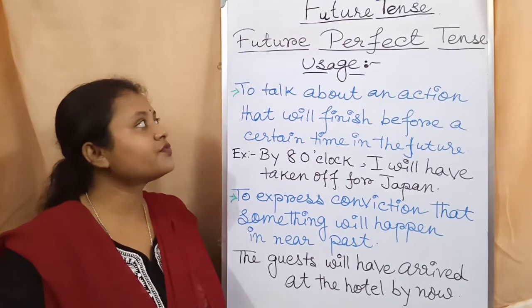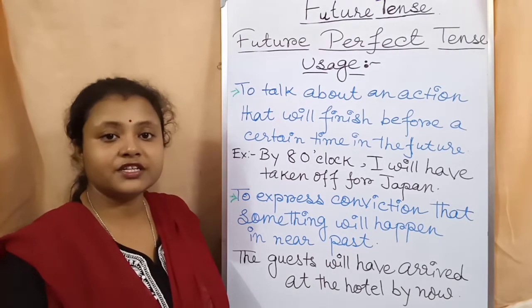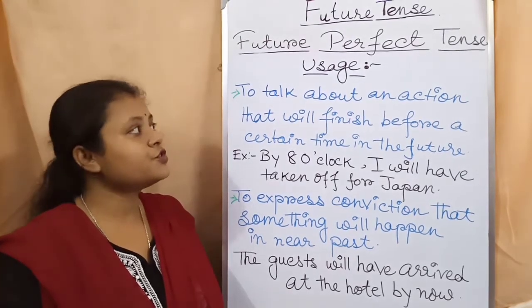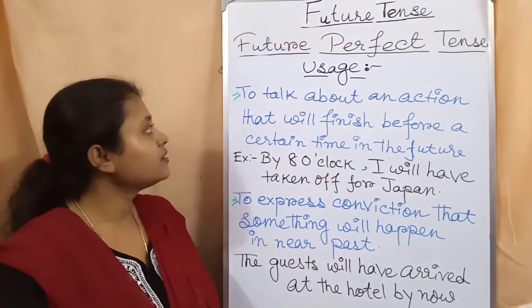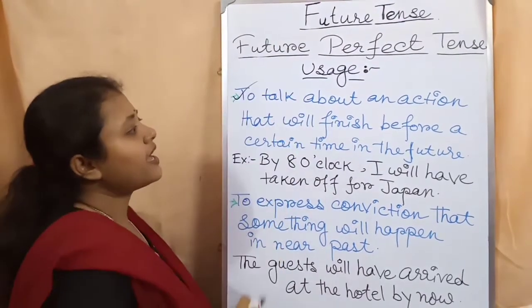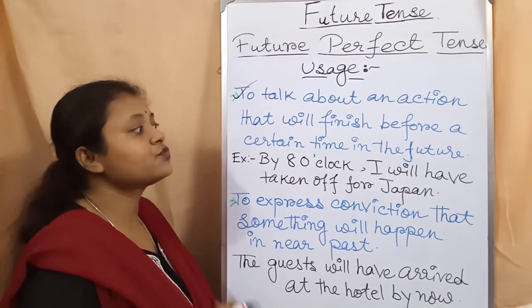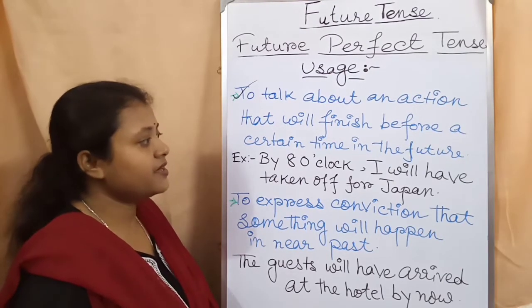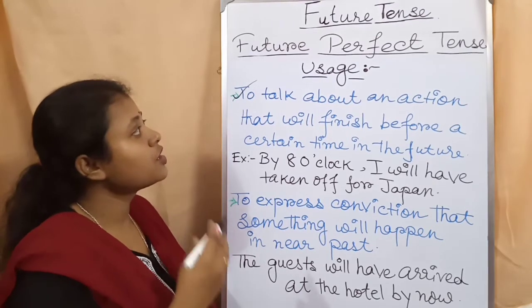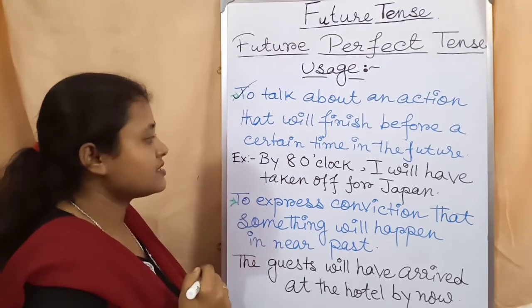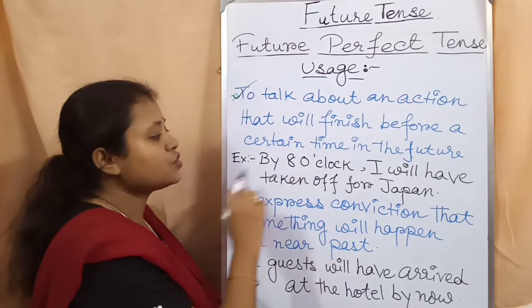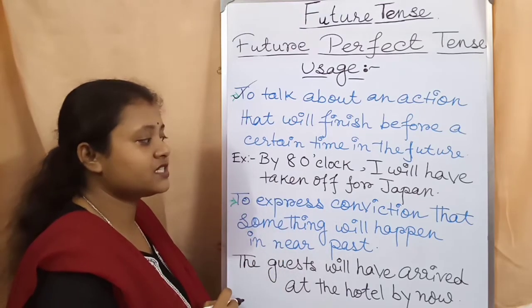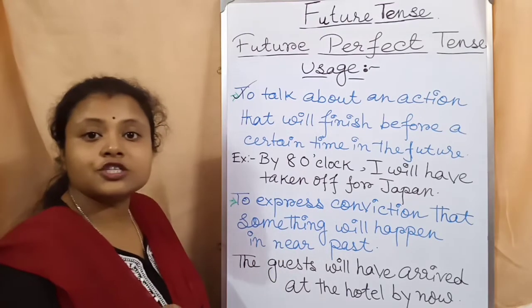Now students, we will discuss the different usage of future perfect tense. So to talk about an action that will finish before a certain time in the future, we use future perfect tense. Example, by 8 o'clock I will have taken off for Japan.